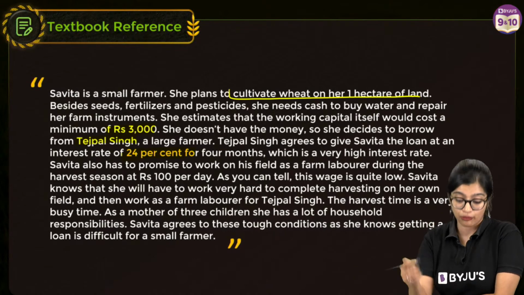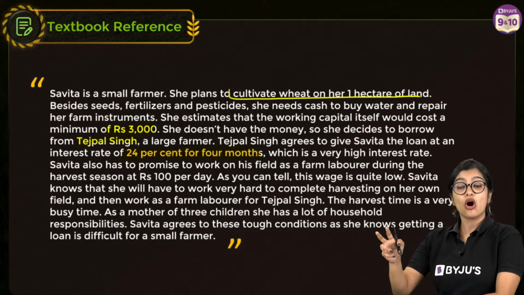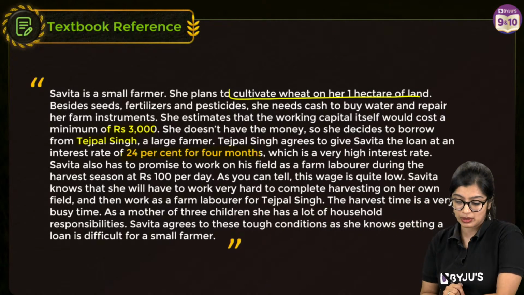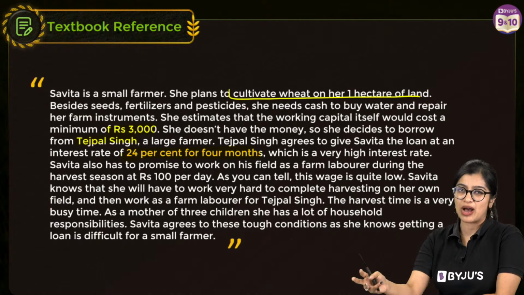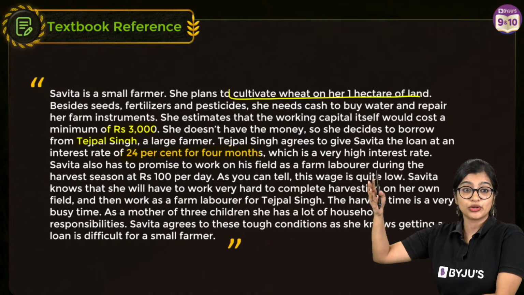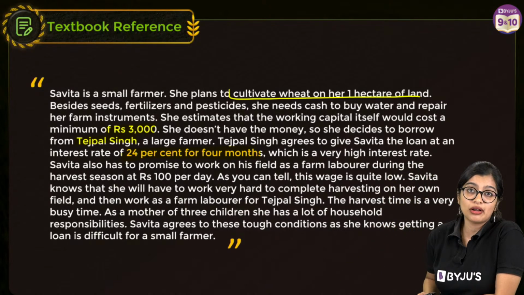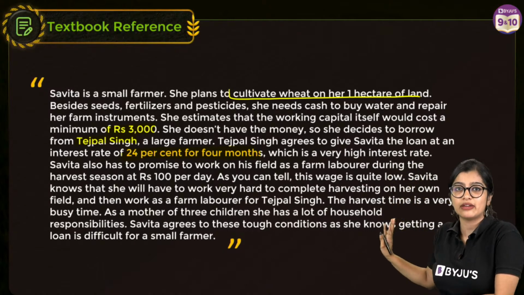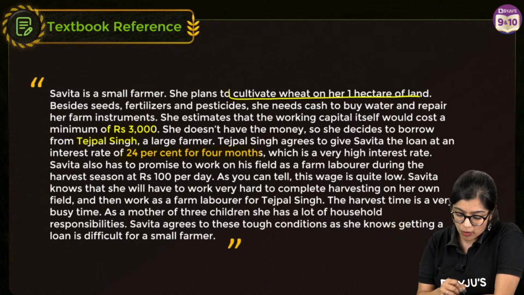After 4 months, it will be charged at 24%. So for 4 months, every month 24% is being charged. Very high rate. Normally in banks, it will be maybe 5, maybe 8. But now what do we see? We see that it's going up to 24. Government is not getting involved here. Tejpal is quoting whatever he feels like. I want extra money, I will make money like this, right? So now what will happen?